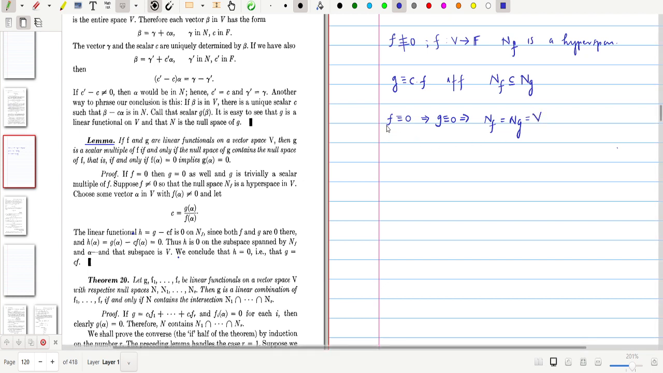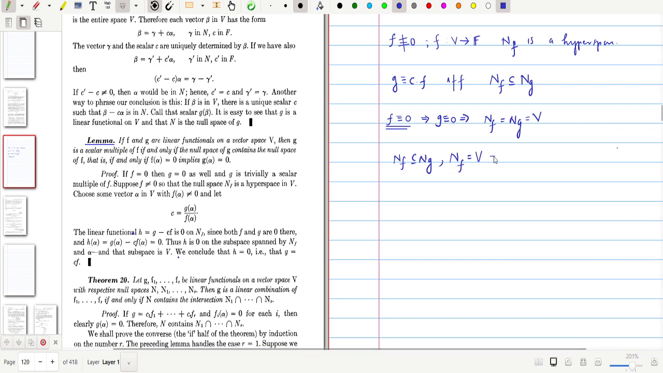So in the case when f is a zero functional, when you assume g is equal to cf, you get g is equal to 0, then Nf is equal to Ng is equal to V, so this inclusion trivially holds. The other way, if we assume Nf is contained in Ng, along with f identically 0, we get Nf is the whole of V. This implies that Ng is also the whole of V, because Nf is contained in Ng, and Ng is always a subspace of V as well. So we get this equality.